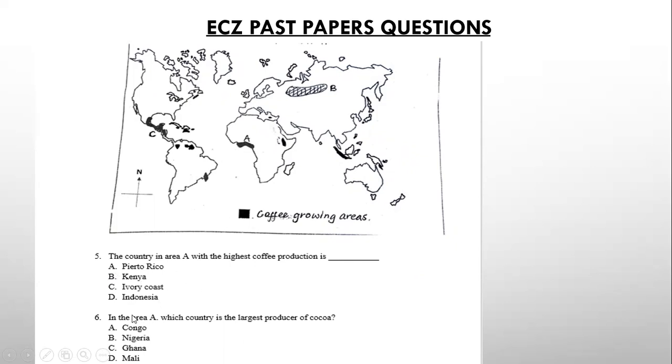Let's get to question 6. In area A, which country is the largest producer of cocoa? From the options we have Congo, we have Nigeria, we have Ghana, and we have Mali. Remember, we said Ghana and Ivory Coast are the largest producers of cocoa in the entire world. So the best possible answer here is Ghana.